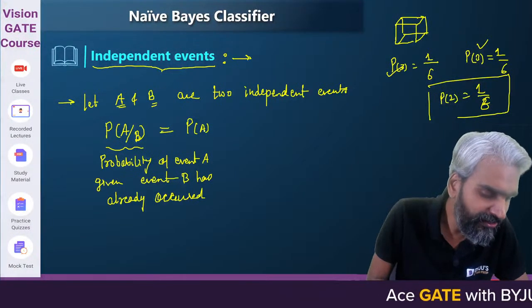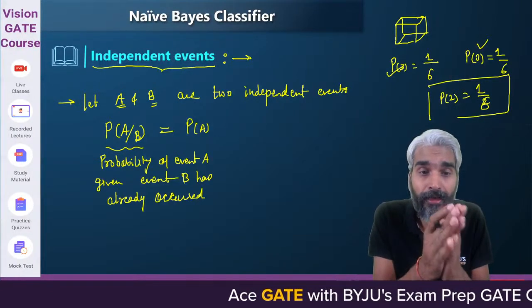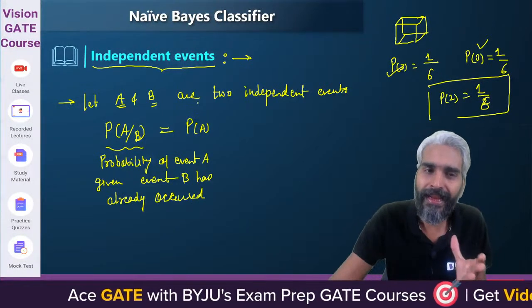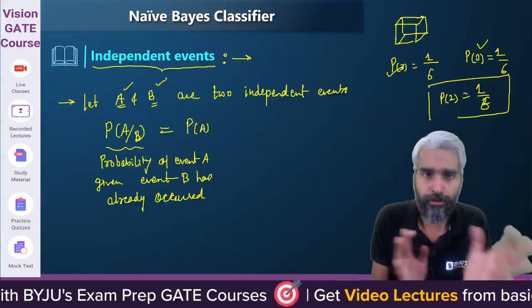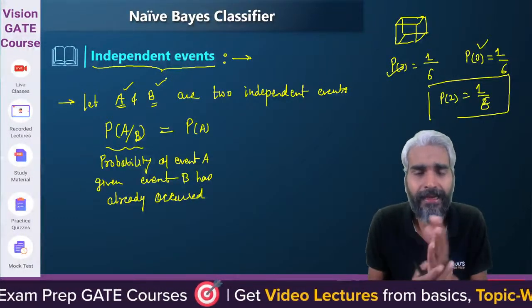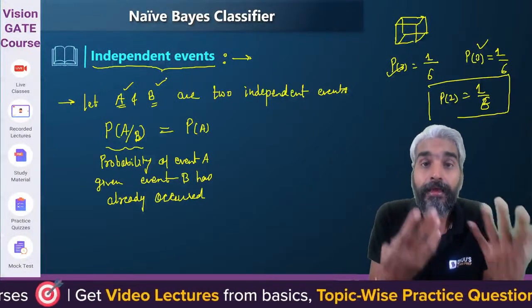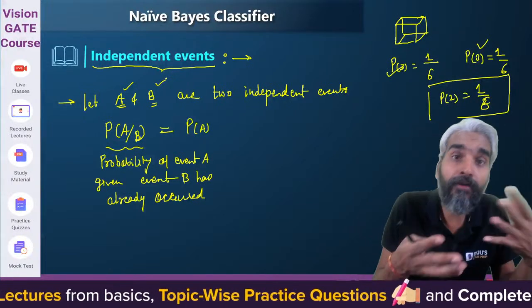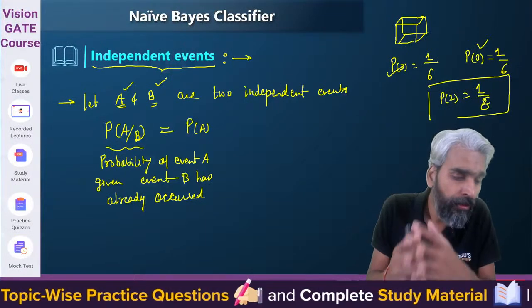Do you understand this logic? Please try to understand. What am I saying? Probability of A given B. I am saying A and B are independent. So the logic is, if A and B are independent and I am asking what will be the probability of A given that B has occurred, does the probability of A depend upon the occurrence or non-occurrence of B?